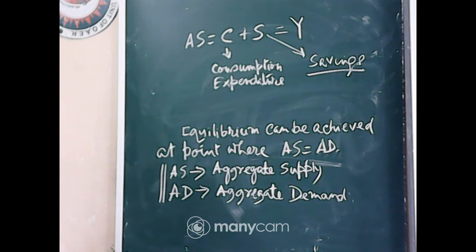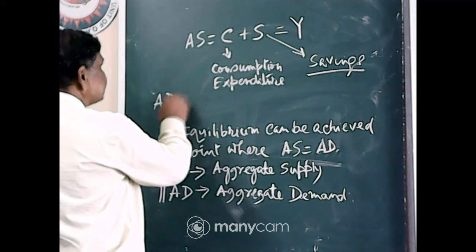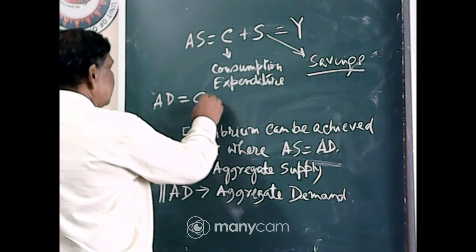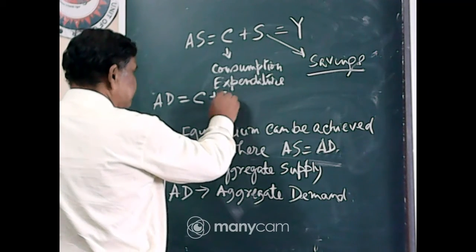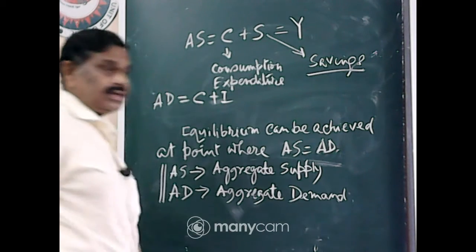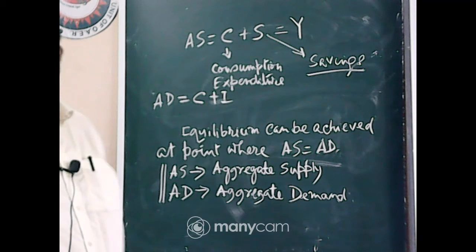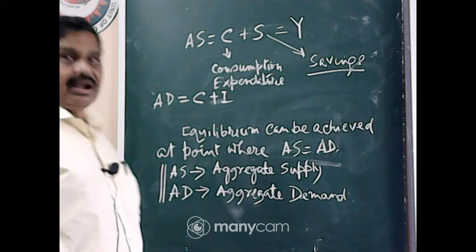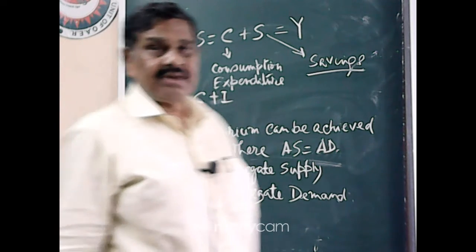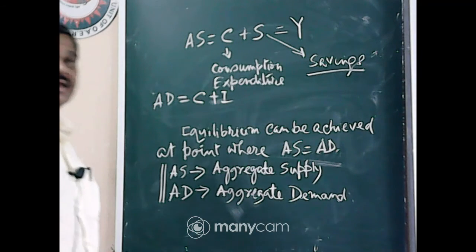AD means aggregate demand. AD is equal to C plus I. C is the consumption expenditure and I is the investment. So, aggregate demand is the summation of consumption and investment.